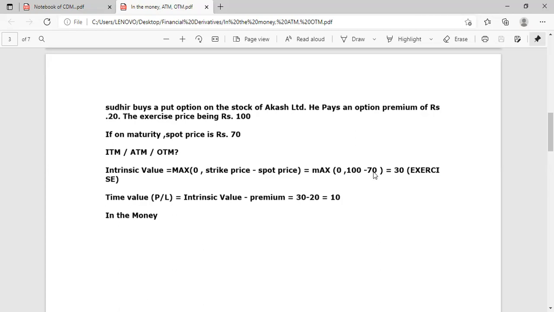Sudhir is bearish on stock of Akash. He expects that market will fall.